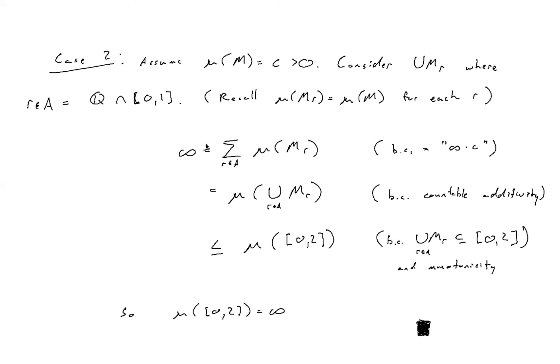So what do we conclude? The measure of the interval 0 to 2 is greater than or equal to the measure of this union, which has infinite measure. So that implies that the measure of my finite interval is infinity. My finite interval has infinite measure. Again, a contradiction. Since these cases cover all possibilities for the measure of M, we see that M just can't have any kind of well-defined measure. So M has to be non-measurable.